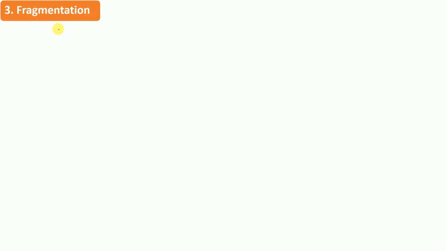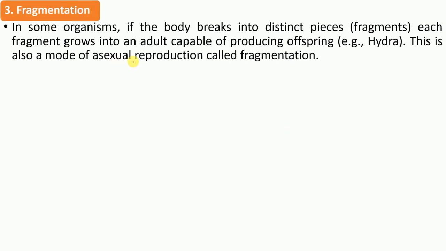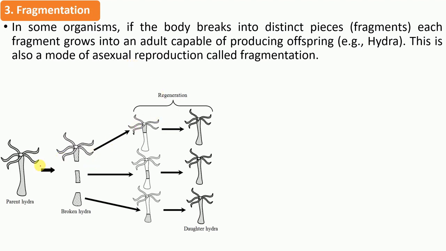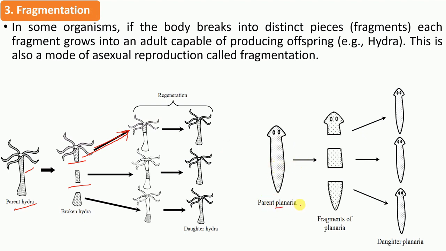All right, so let's have a look at the third type, and it is fragmentation. In this process the body is dividing into small pieces, let's say in this hydra the body is dividing into small fragments, and that's the reason this process is known as fragmentation. Each and every fragment has the capability to produce a new one. And planaria also shows fragmentation. You can see the body is dividing, and each and every fragment has the capability to produce a new one, as I stated earlier in the case of this hydra.